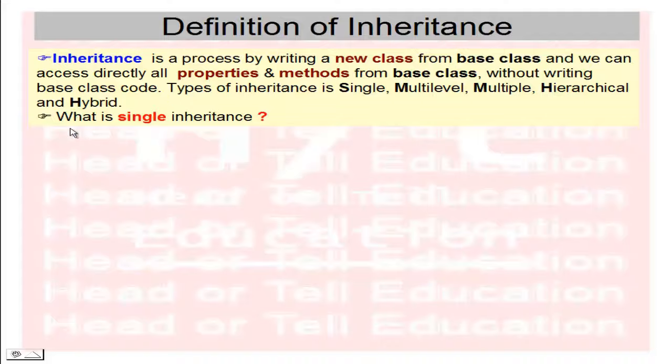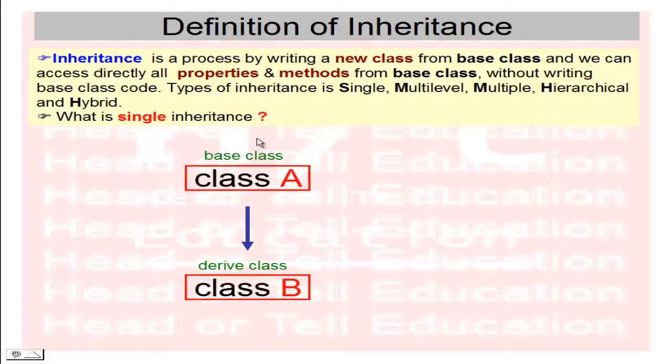First we check what single inheritance is. Suppose this is the base class, the name is A, and in this base class we have some properties and methods.